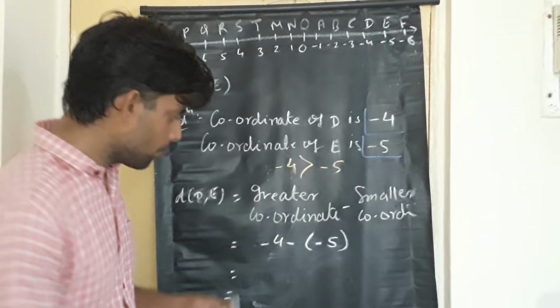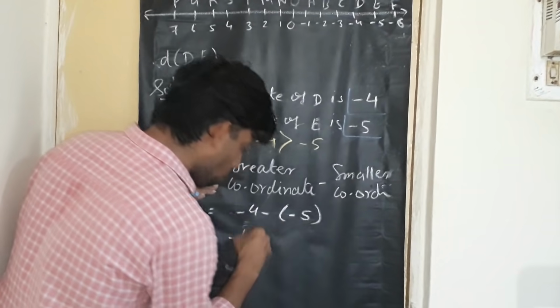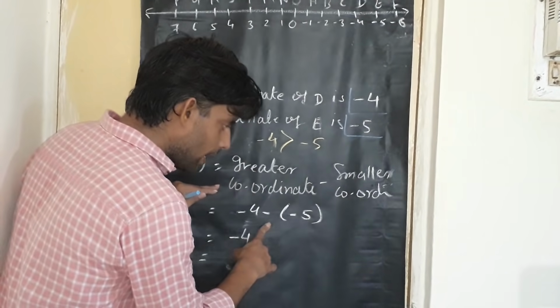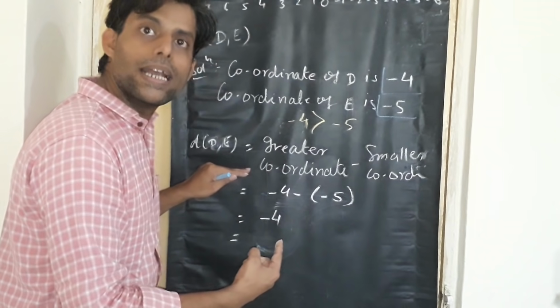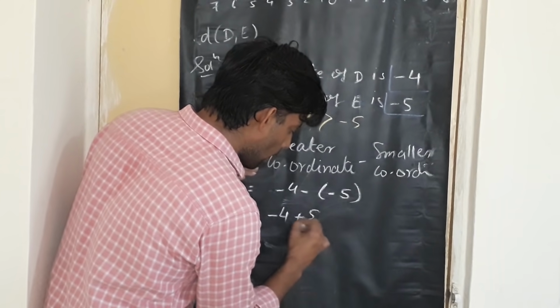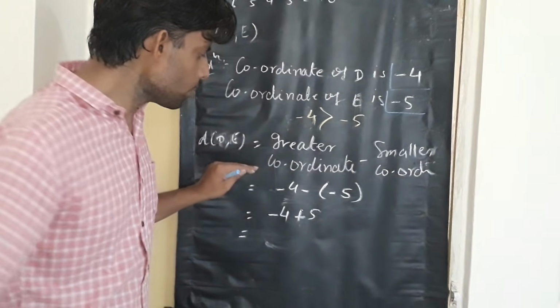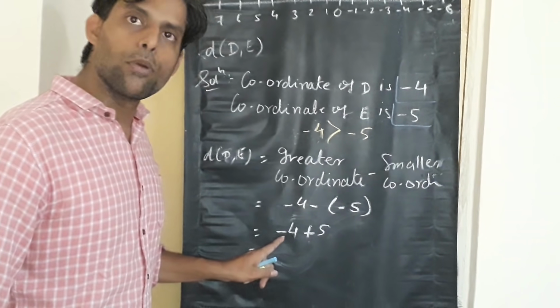Now we need to solve it. We have done this earlier also. We'll first write what? Minus 4 as it is. There is a minus sign before the bracket, so the sign of the number inside the bracket will get changed. Minus minus will become plus. Now we have minus 4 plus 5. Now look at the signs of the two numbers. Both the numbers are opposite in sign.